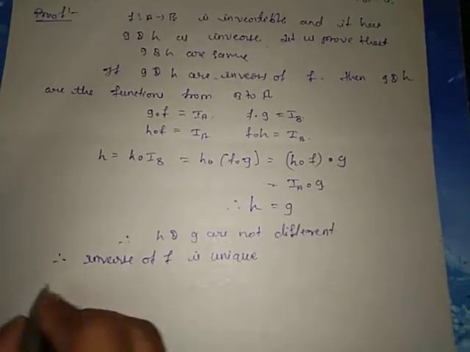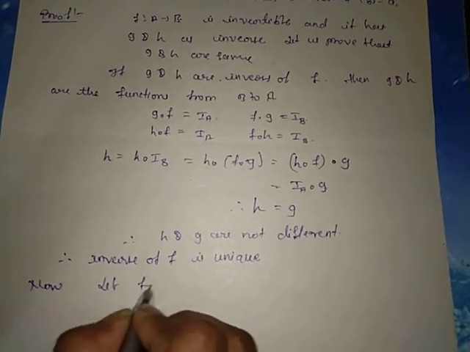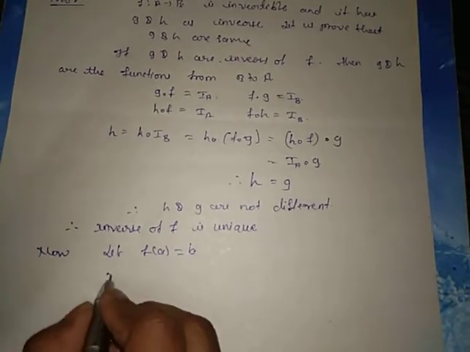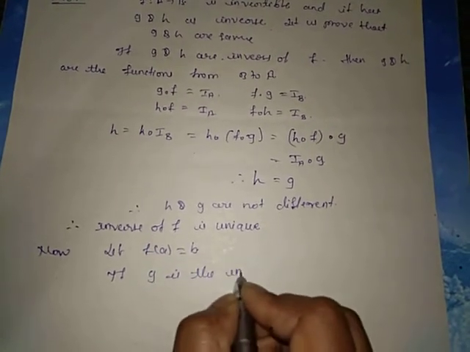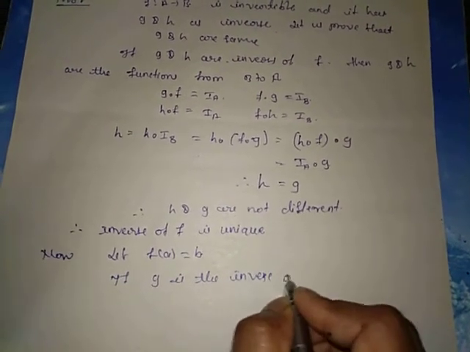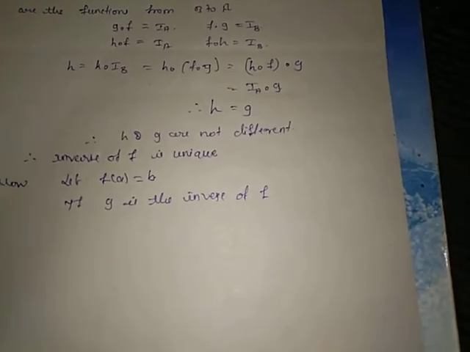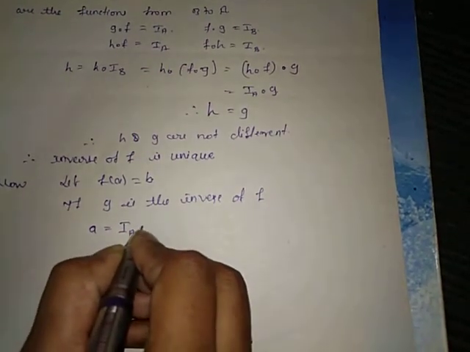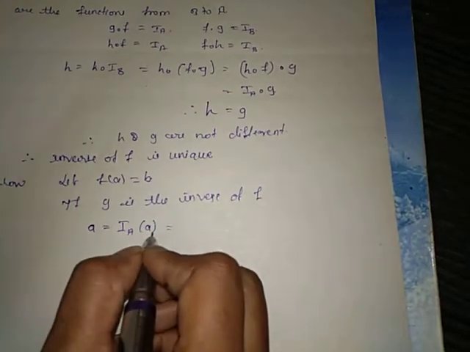Now come to the next one. Let f of a equal b. If g is the inverse of f, we have a equal to I_A of a.